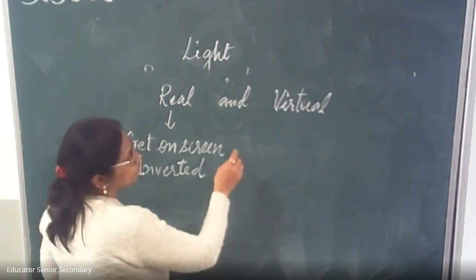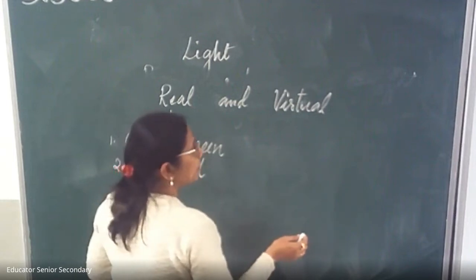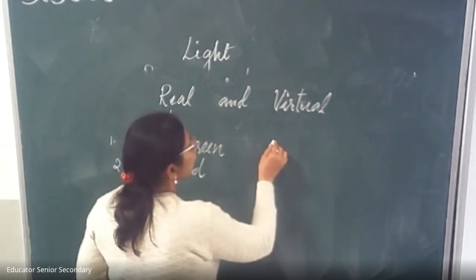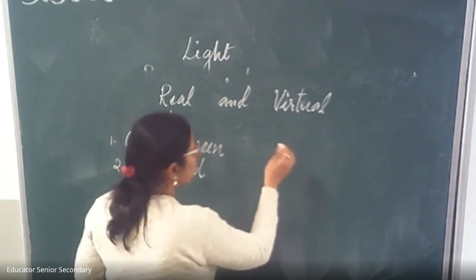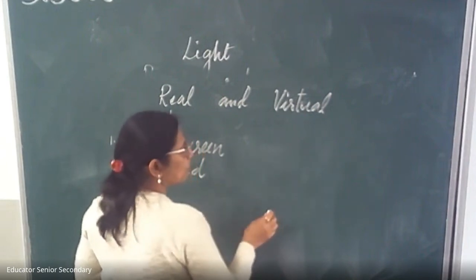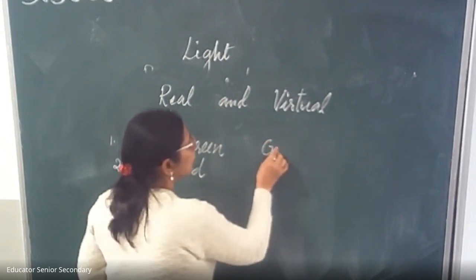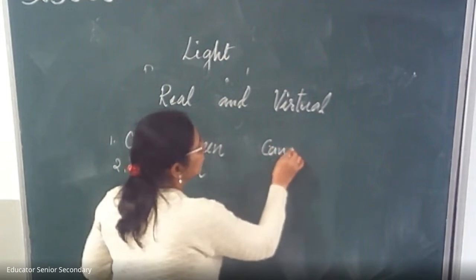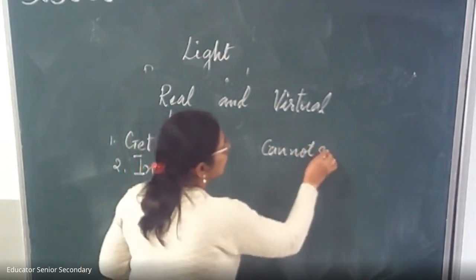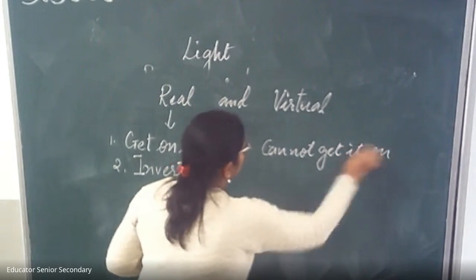Now come to the virtual. Like when you see your image in the mirror, this is what? Virtual. Virtual means it forms behind the mirror, it seems to form behind the mirror, and we cannot get it on the screen.